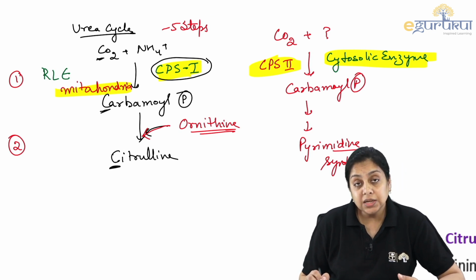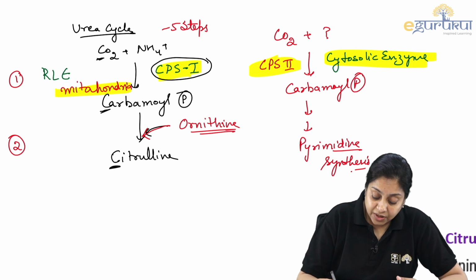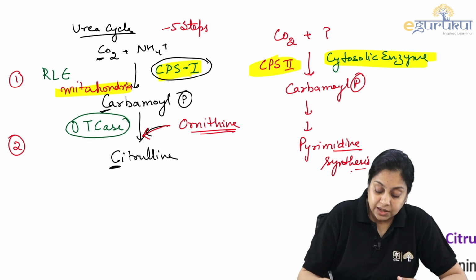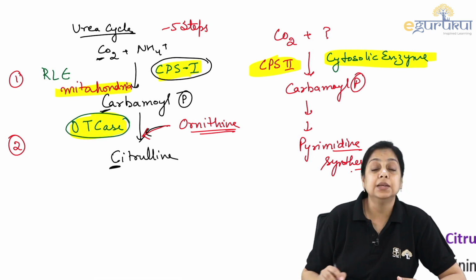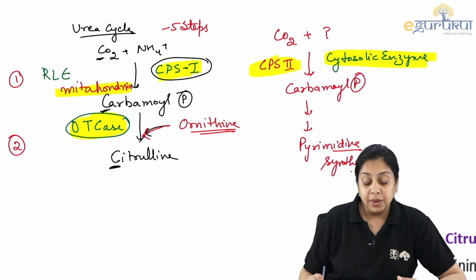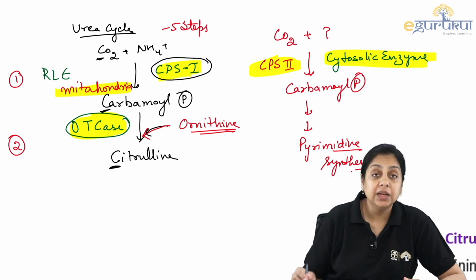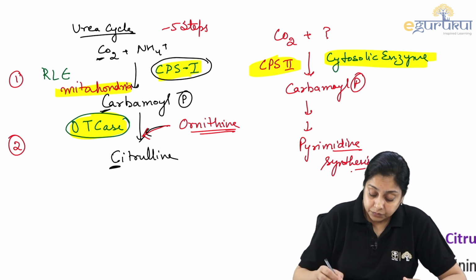Since ornithine is combining, the name of the enzyme is ornithine transcarbamylase. The enzyme is ornithine transcarbamylase, and again it is a mitochondrial enzyme. Deficiency of either of these two is going to be called a urea cycle defect, and we will discuss that, right?